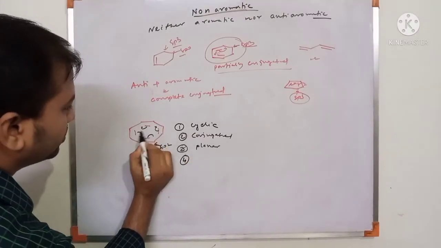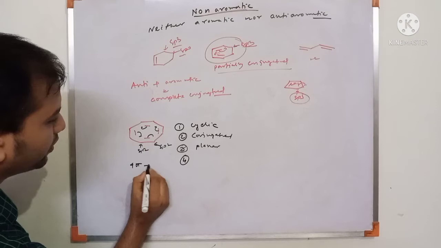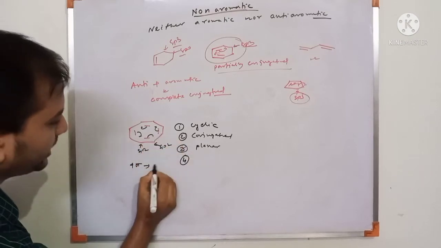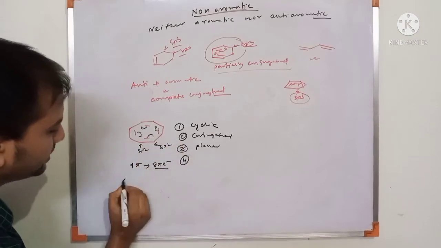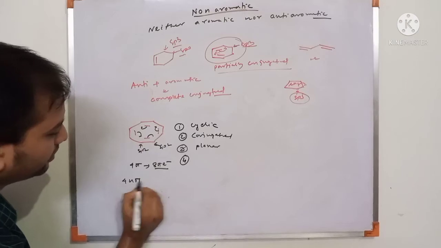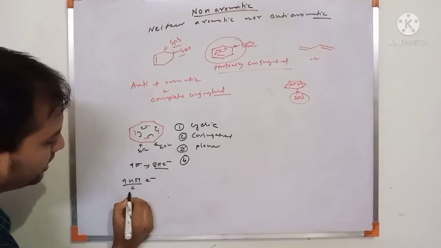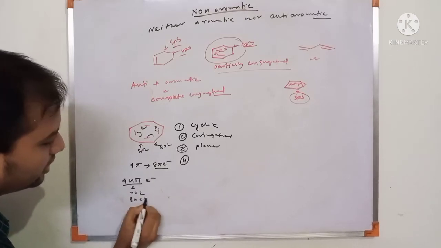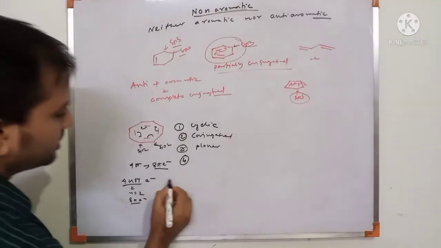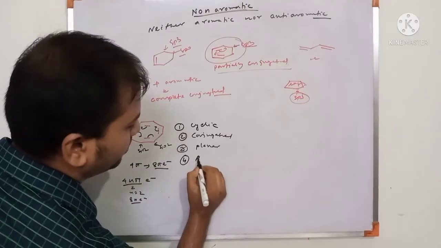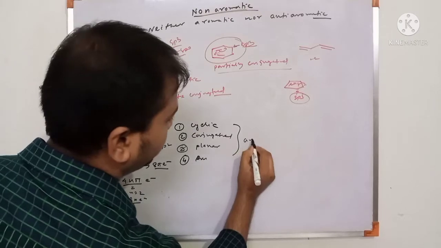There are 1, 2, 3, 4 pi bonds. So 4 pi bonds, 1 pi bond has 2 electrons, so 8 pi electrons. 8 pi electrons means the 4n pi electron rule, because n equals 2. So this follows the 4n pi electron rule. This is anti-aromatic. This follows Huckel's rule. This is anti-aromatic.